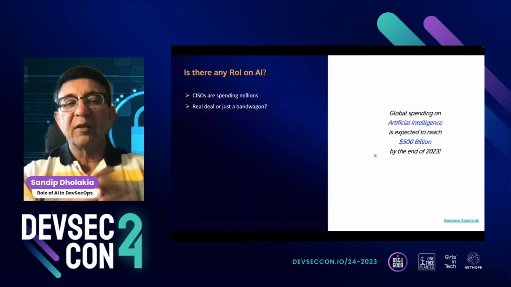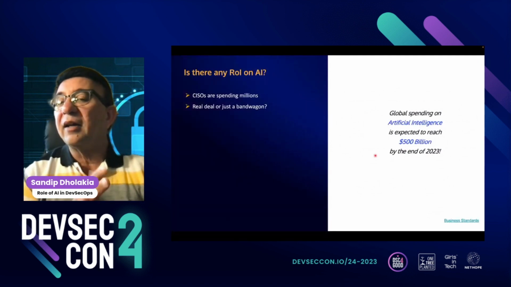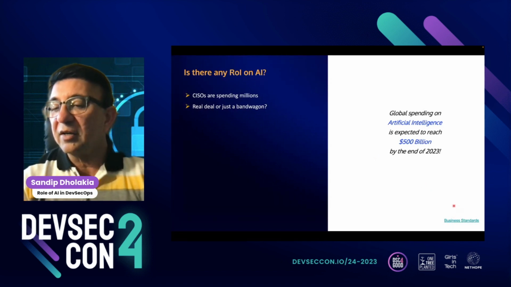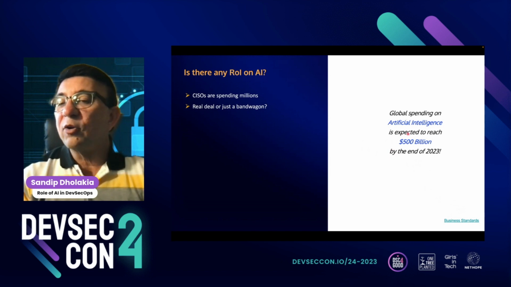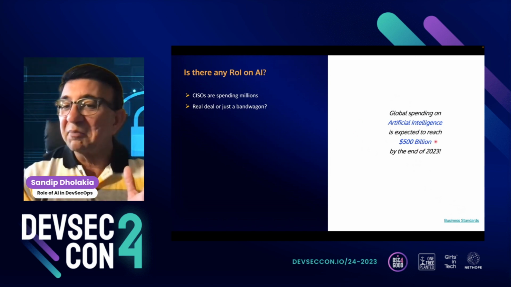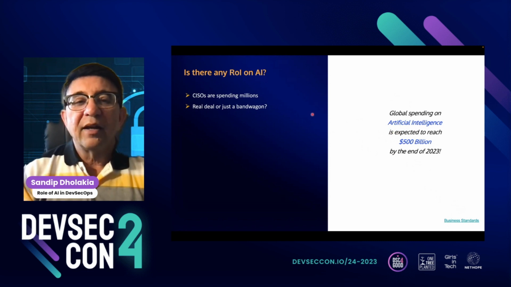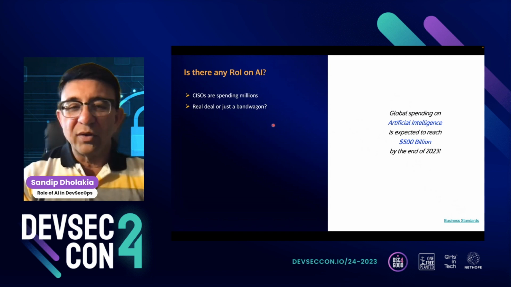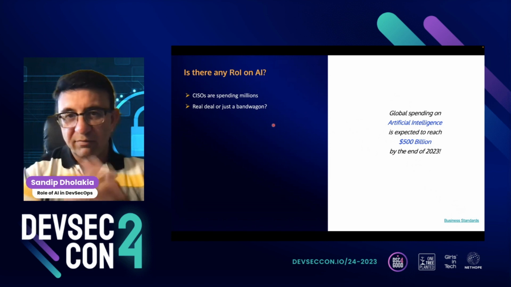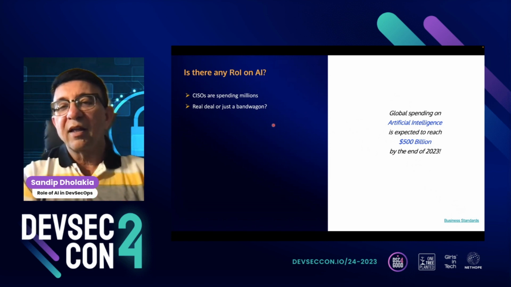So is there any ROI on AI? As you see here, the business standard claims that by the end of 2023 we will have around 500 billion invested in AI. CISOs are spending millions, literally billions, to get these AI-based tools and chains in place. So is it a real deal, or is it just a bandwagon where everybody said, okay, let's get into it because others are going?